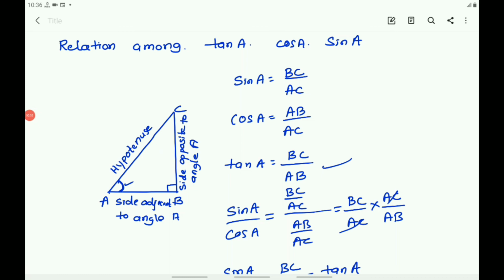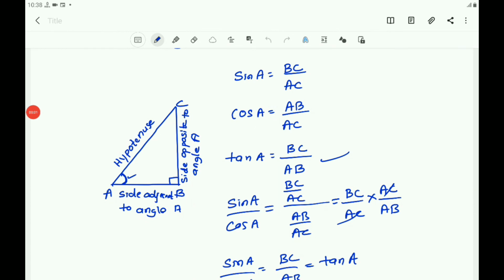The values of the trigonometric ratios of an angle do not vary with the lengths of the sides of the triangle if the angle remains the same. We have defined 6 trigonometric ratios of an acute angle. If one of the trigonometric ratios of an acute angle is known, the remaining trigonometric ratios of the angle can be easily determined. Here, if you know sin A, you can easily obtain cos A, tan A and the other ratios.